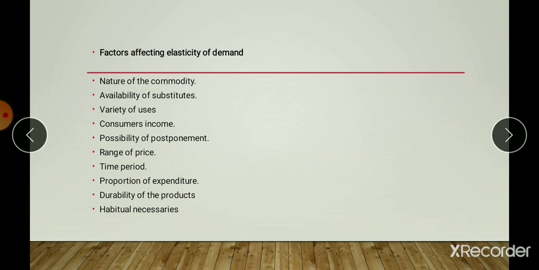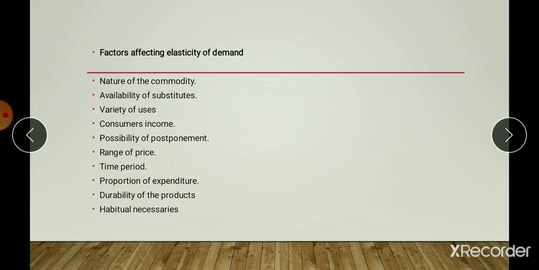The price elasticity also depends upon the range of the price. The demand is different between diamond and salt, right? The price of the diamond is more and the price of the salt is less. Here commodities having price in the moderate range are price elastic.